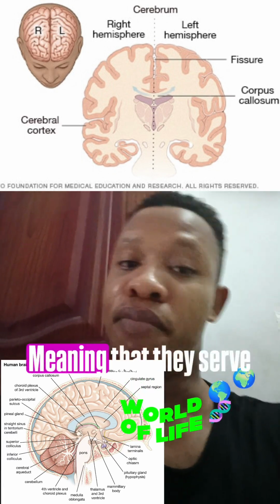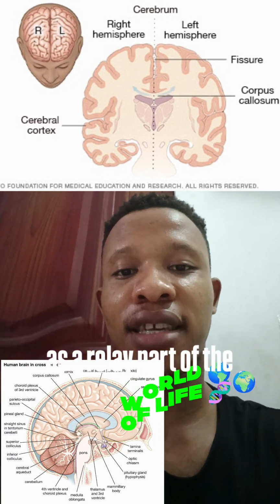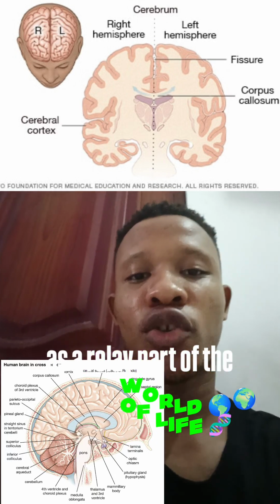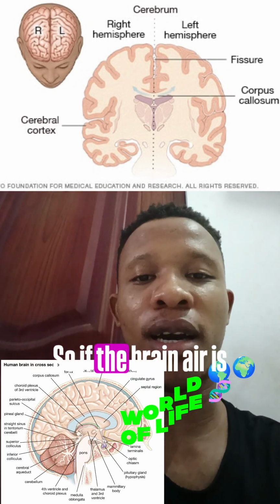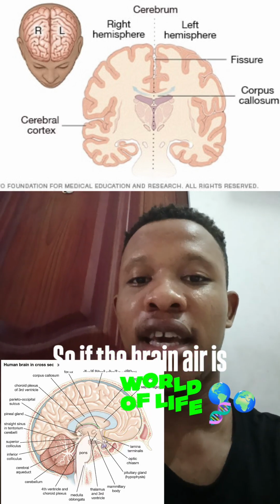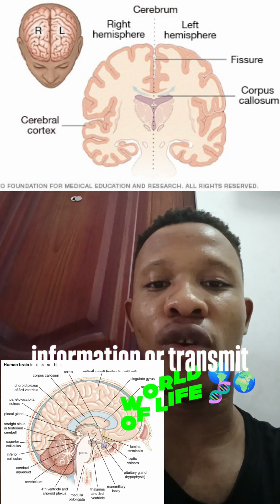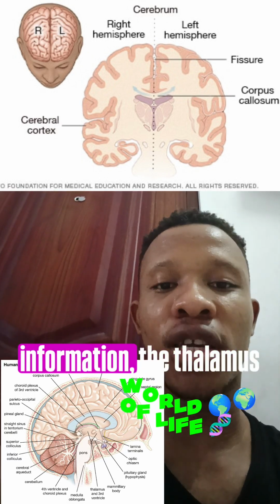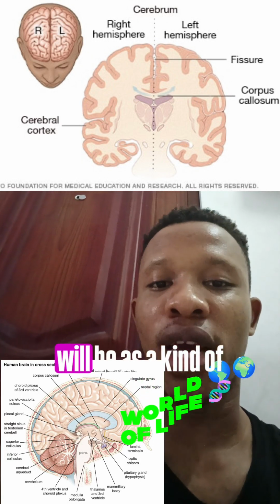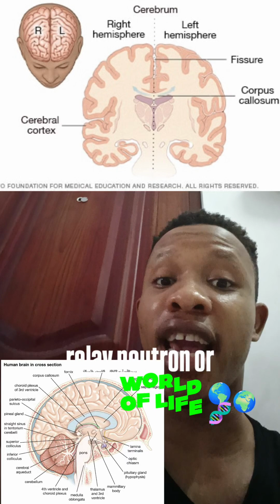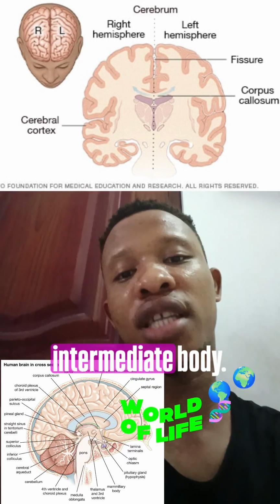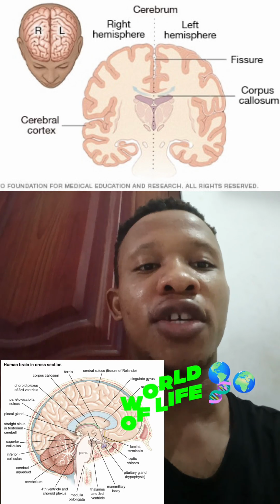Okay, meaning that it serves as a relay part of the brain. Alright, so if a brain area wants to release or transmit information, the thalamus will be a kind of relay neuron or intermediate body.